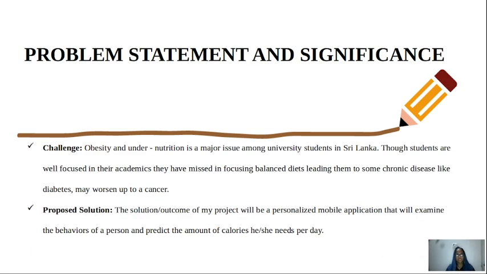So the problem statement I have identified is that most of the university students, including me and my colleagues, are experiencing obesity conditions and especially undernutrition conditions, as they have missed in focusing on balanced diets, maybe due to academic pressure and some other reasons. So this condition will lead to critical conditions like diabetes and may worsen up to a cancer in the near future.